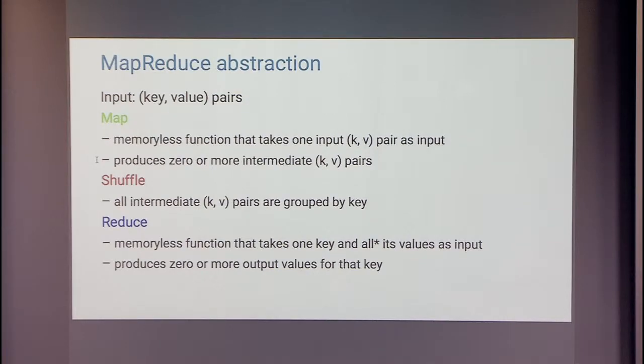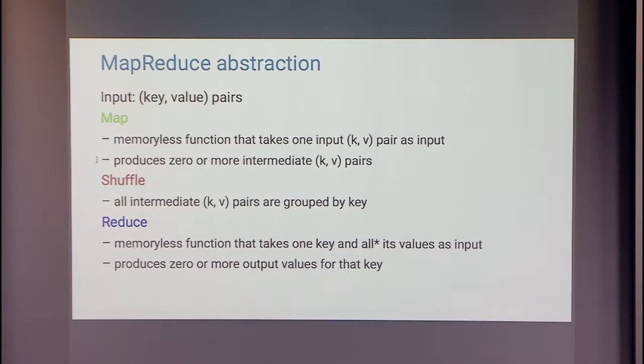So let's turn to MapReduce quickly. Here the model is that the input is a bunch of key value pairs. You have lots of them. Typically, the large number of key value pairs are assumed to be split into chunks and stored on multiple machines or multiple disks or whatever.